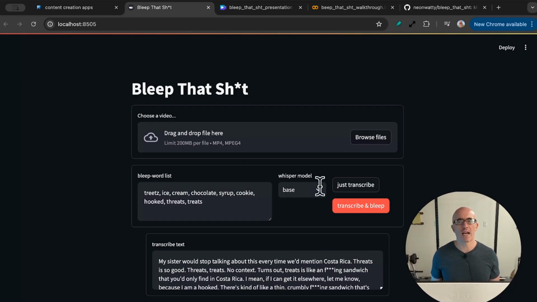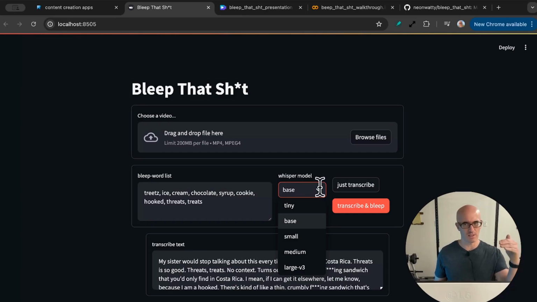You can choose which kind of transcription model you use to get the transcription from the video in this pull down here. Here we've used the Whisper class of models that go from tiny, which is the smallest, least compute intensive, but least accurate, to largest, large V3 at present, which is the largest model, most accurate, but most compute intensive. Regardless of which one you choose, all the processing in this app is done locally. So those models that you choose from this pull down, when you process with them, they're first pulled to your machine and all the processing is done locally.